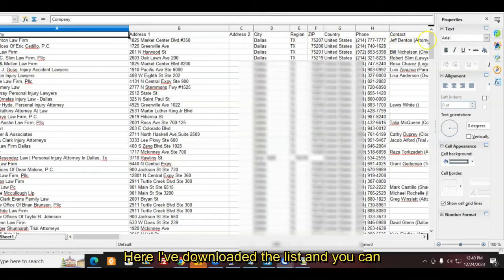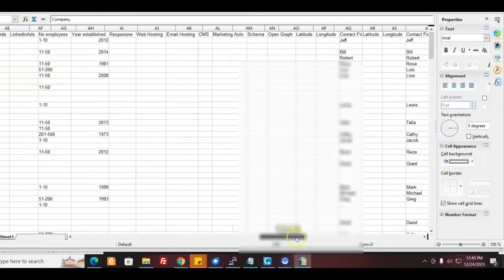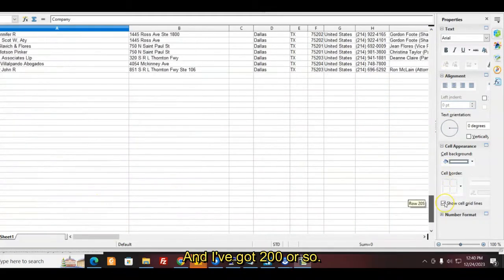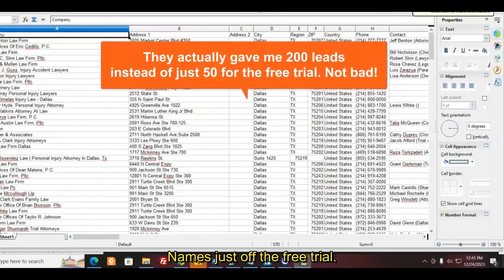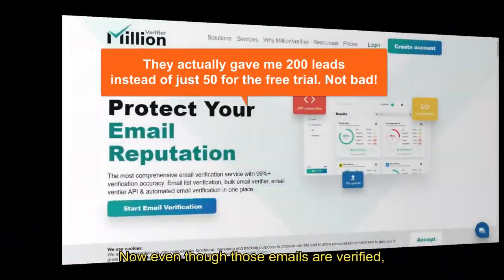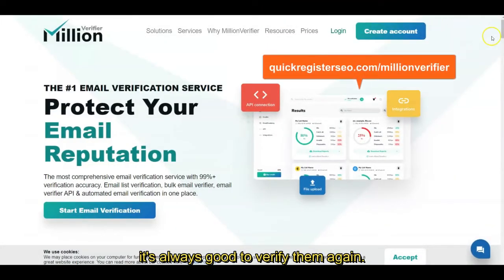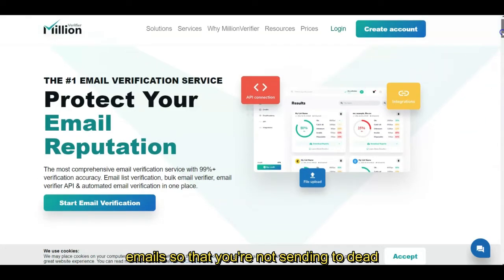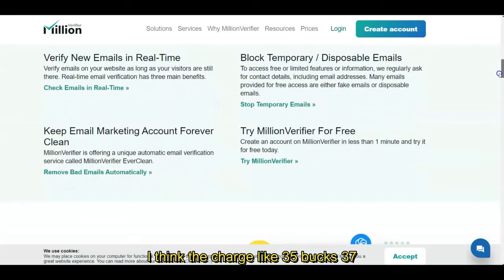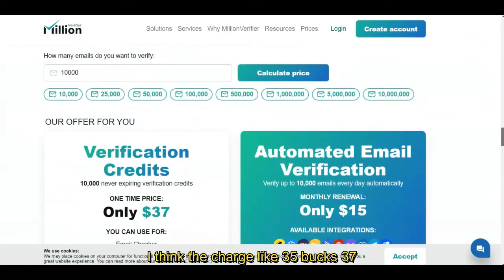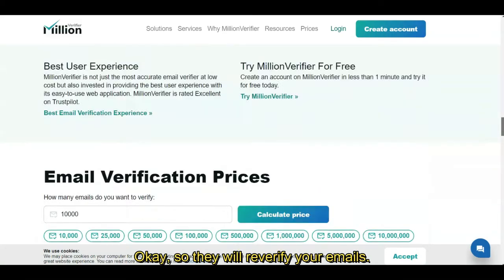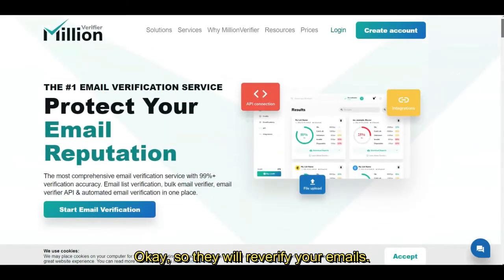Here I've downloaded the list, and you can see I've got all this information, right? And I've got 200 or so names just off the free trial. Now, even though those emails are verified, it's always good to verify them again. Here's a service that can verify these emails so that you're not sending to dead emails that can hurt your reputation. That can do so very inexpensively. I think they're charging like $35, $37 one-time price. That's very inexpensive.